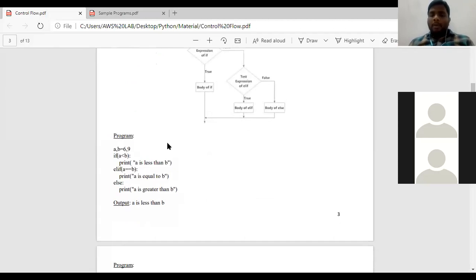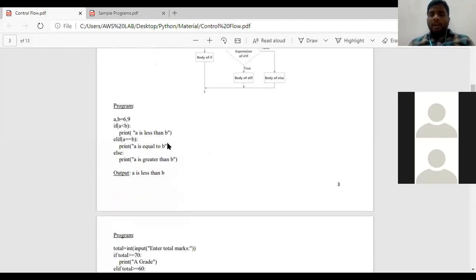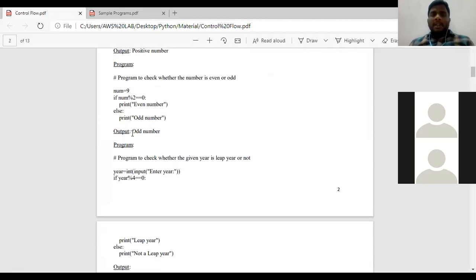Now today, yesterday we took only a single condition for if. While mentioning the if-else conditions, I took a single condition in if. If that variable modulo 2 equals 0, then print even number.